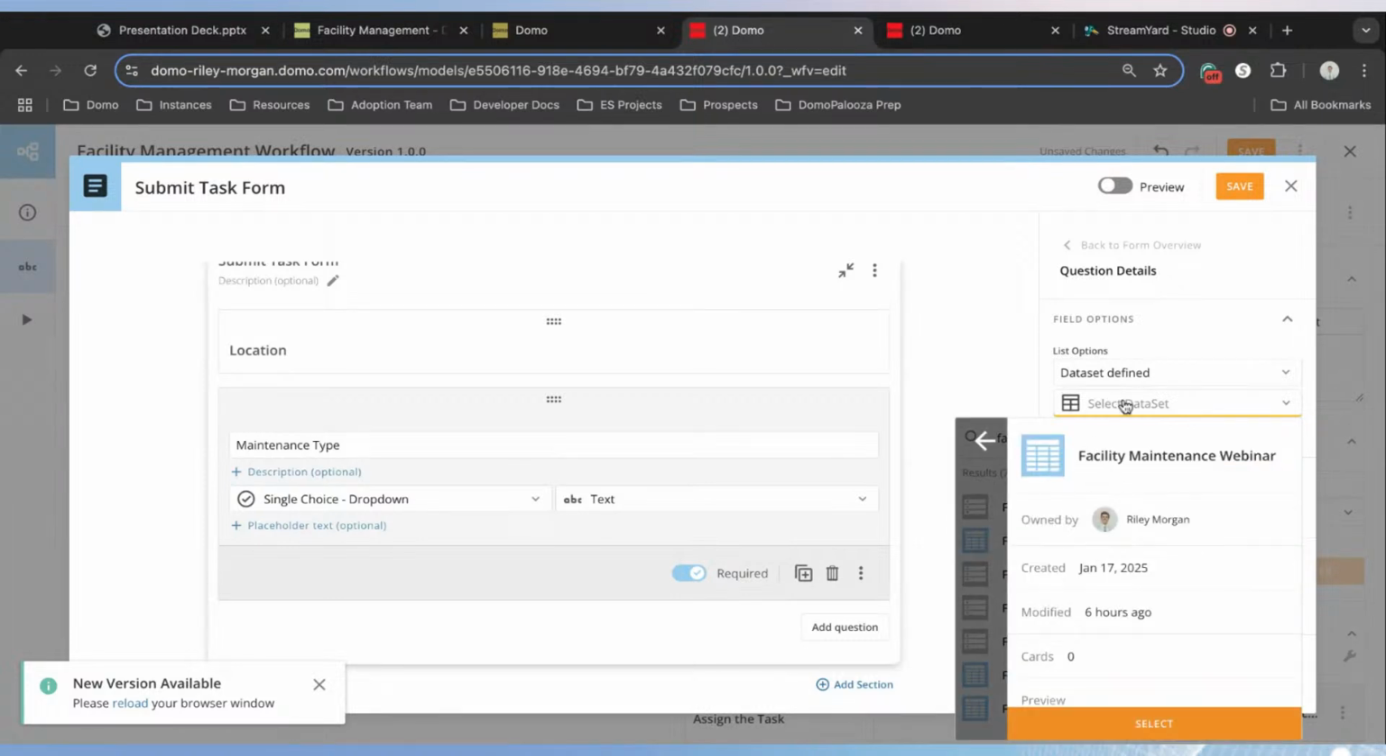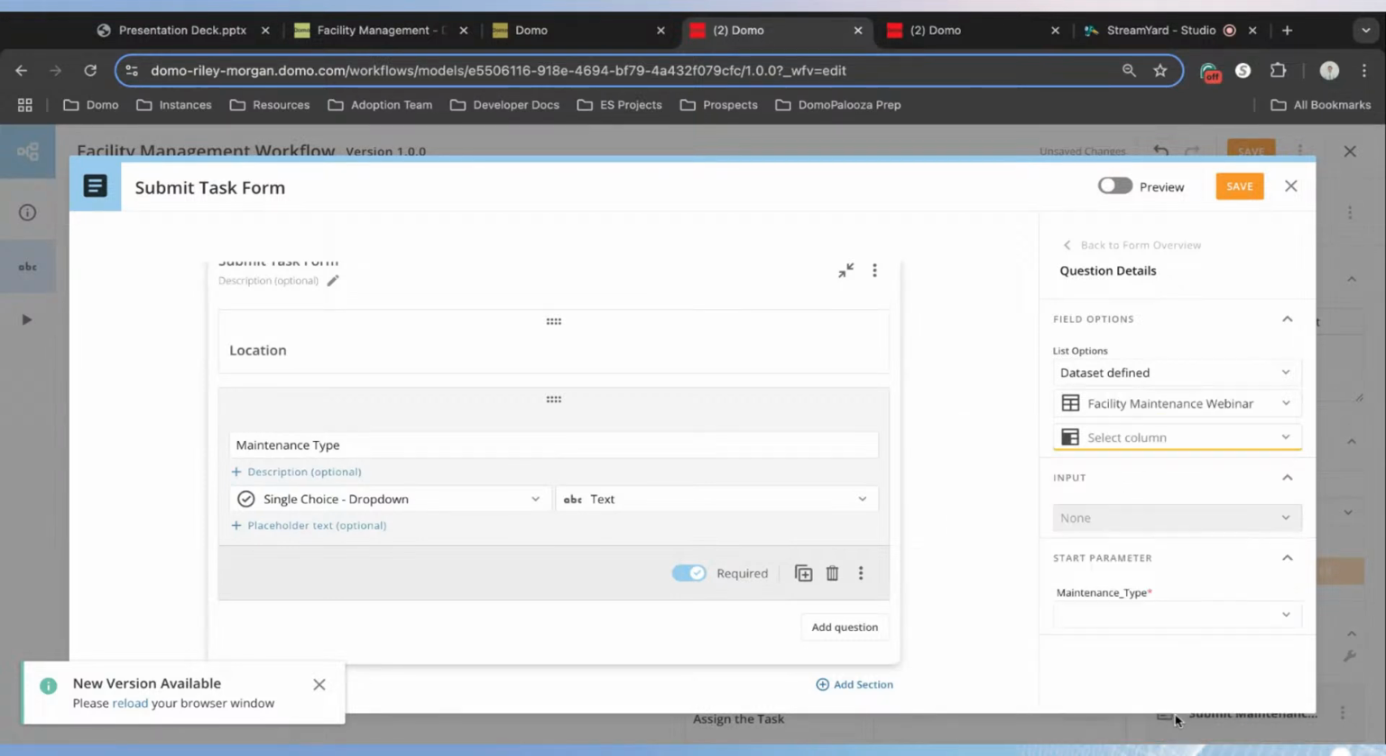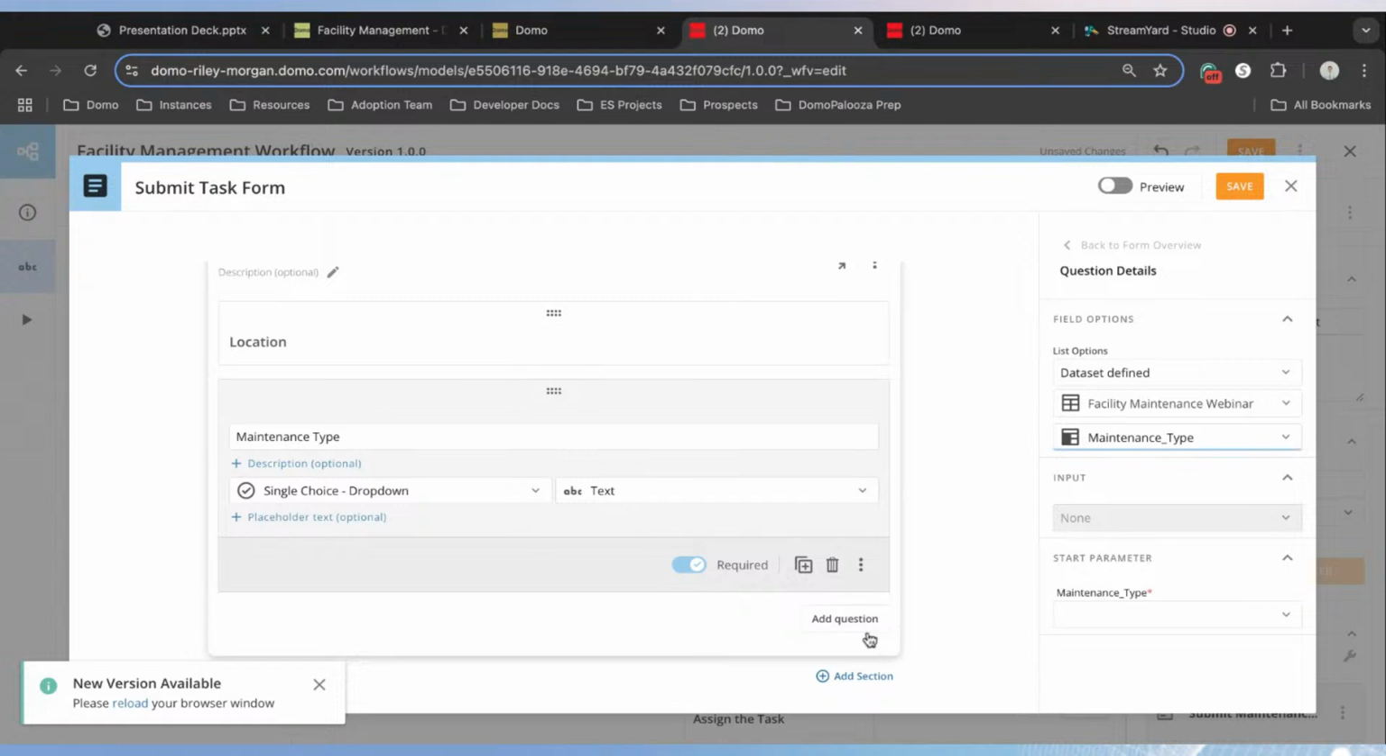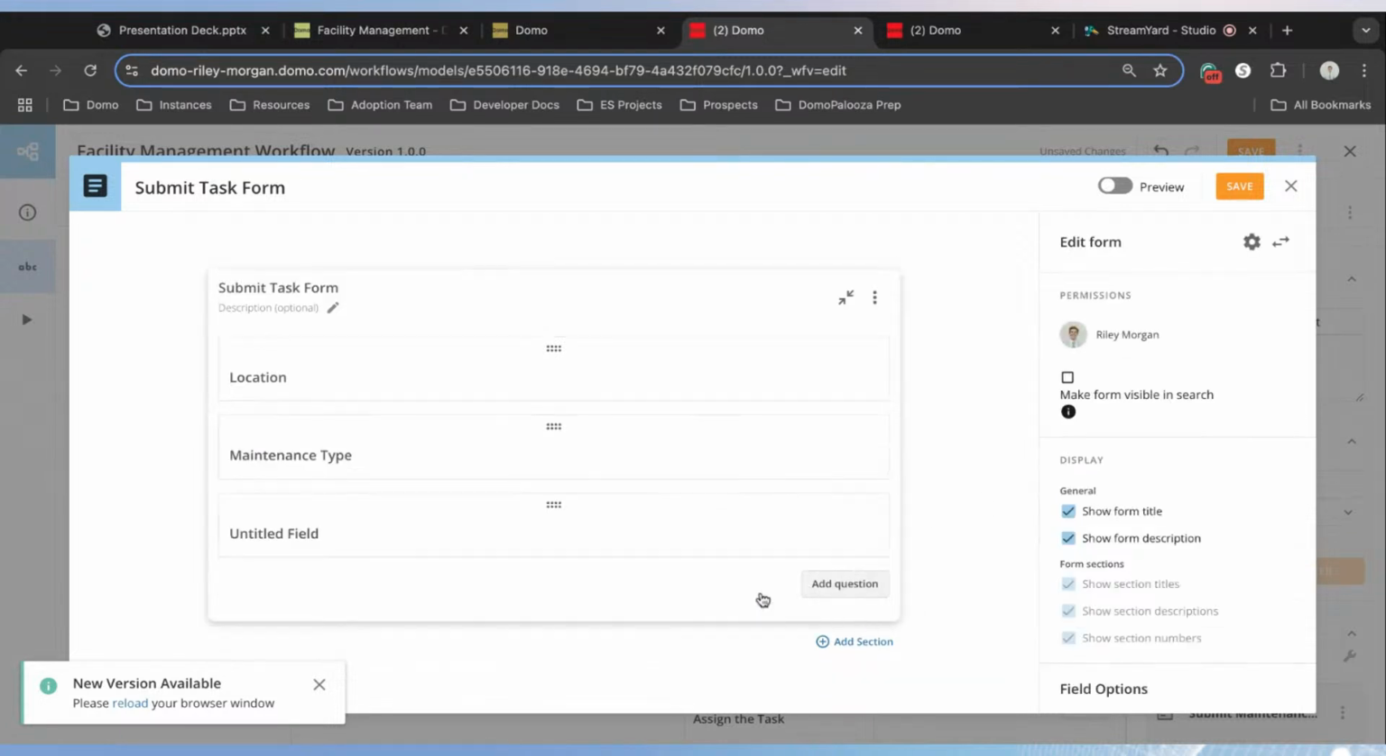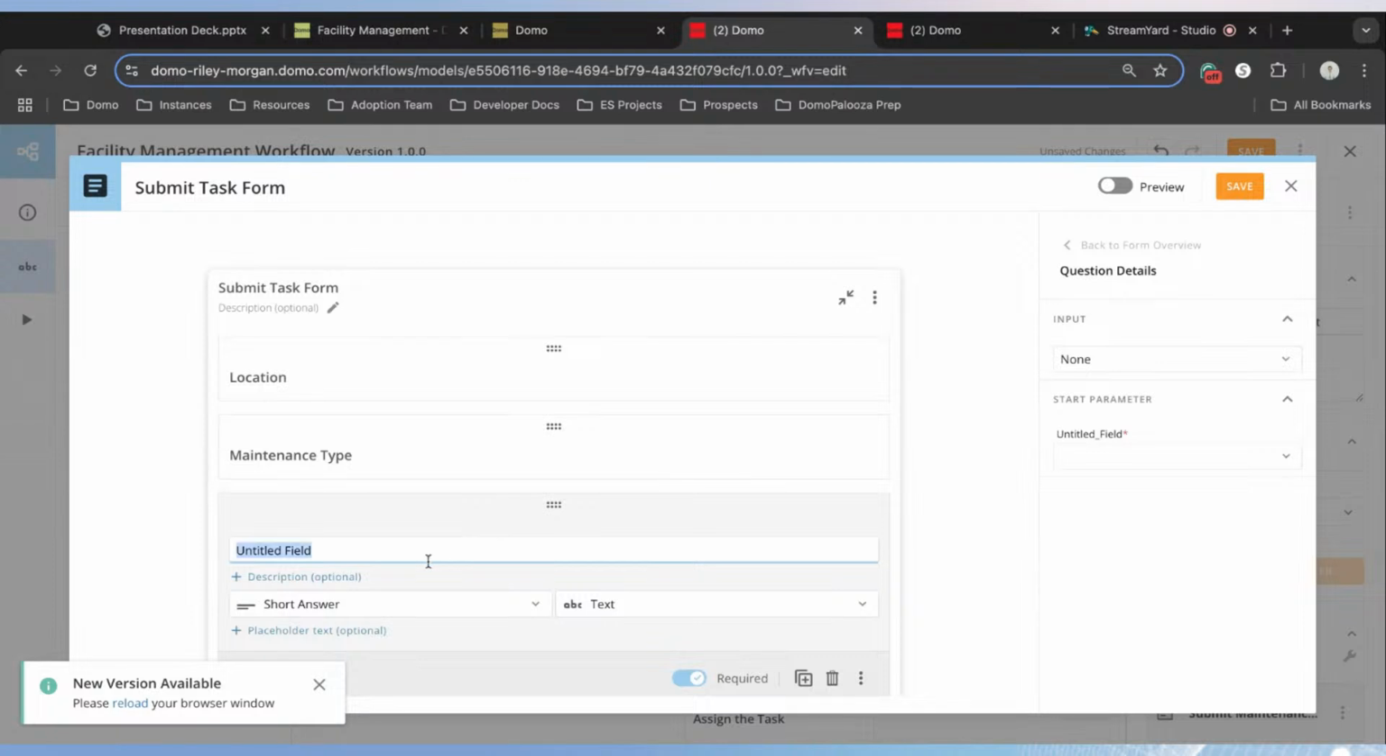And so here I'm going to choose the facility maintenance webinar. And then the column that I want us to use is the maintenance type. What this is going to do is create a list of options for all the unique different maintenance types in our data set here. After we configure this, we'll have one last question just to keep this really simple.